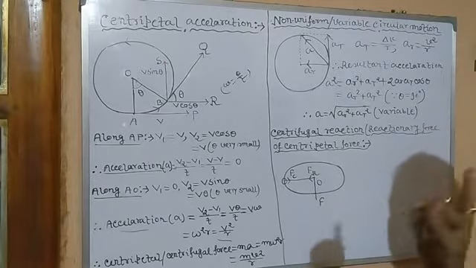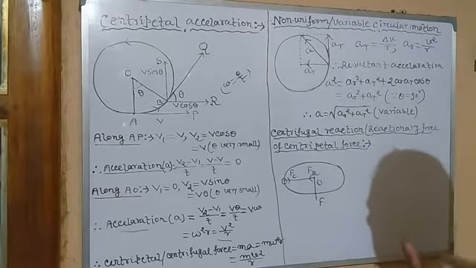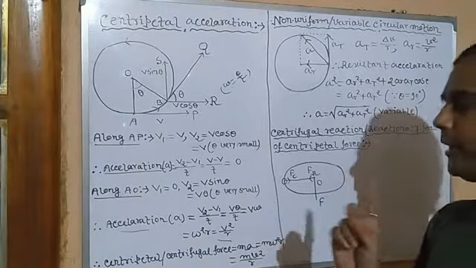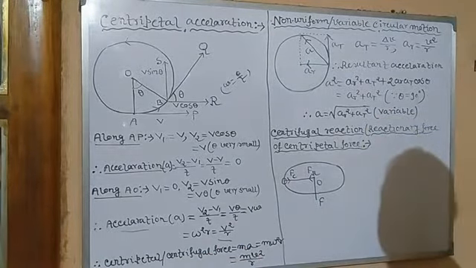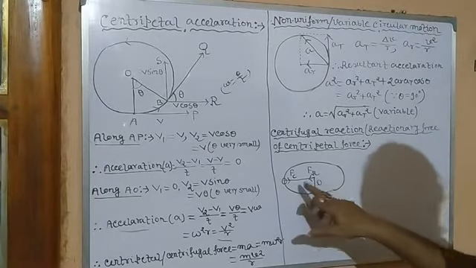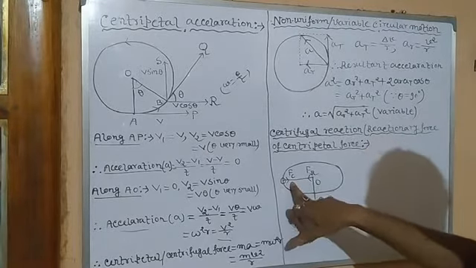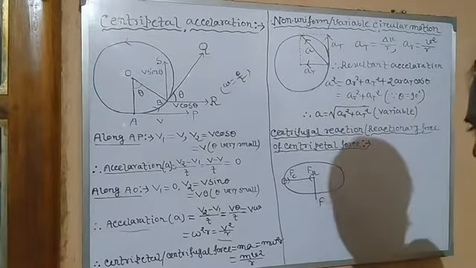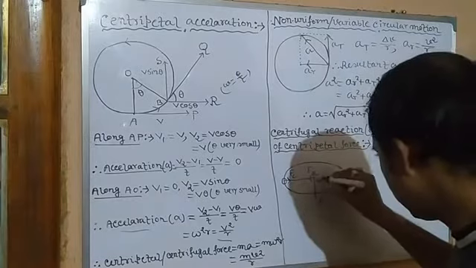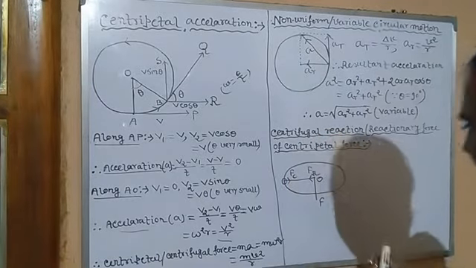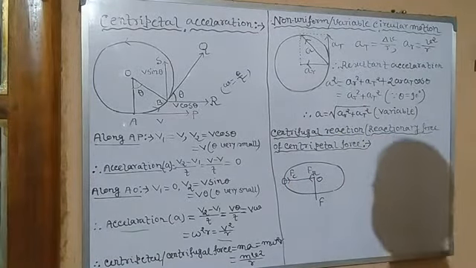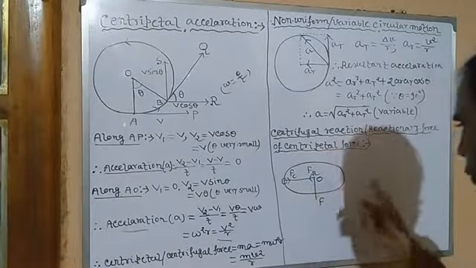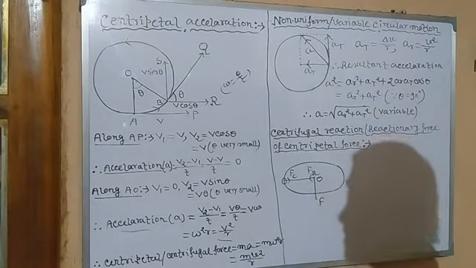Now suppose we tie one end of a string to a finger or a stick and the other end to a stone, and we rotate it in a circular path. Then here, obviously, centripetal force is indicated by Fc, where O is the point of rotation. Point O is the center of rotation. So here, obviously, we all know that the stone rotates in the circular path under centripetal force.